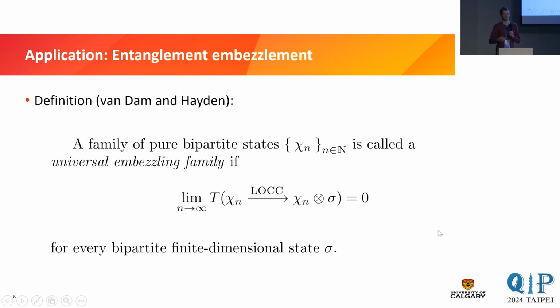So this is why it's called embezzling, right? Because we can essentially borrow the state chi n, then we steal the state sigma from it and return the state chi n. And in the limit, this is not detectable, right? Because the conversion distance goes to 0, so also the state psi n will, in the limit, not be changed. So this is the definition.